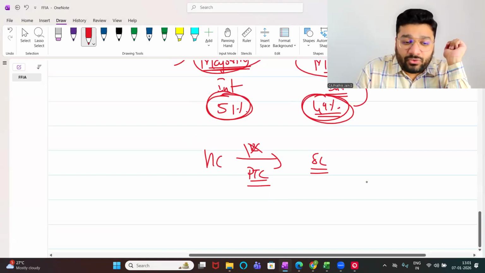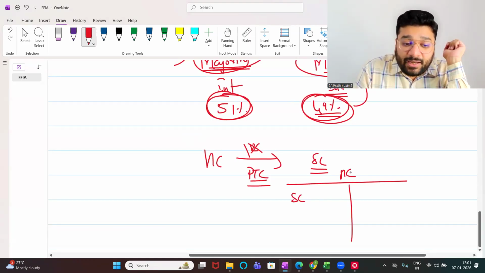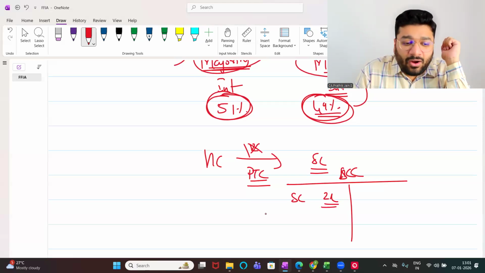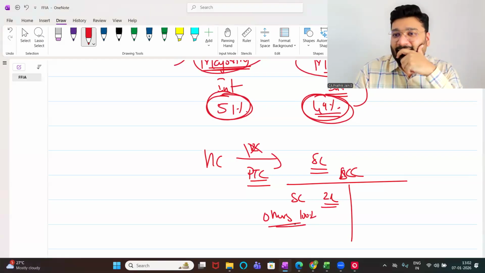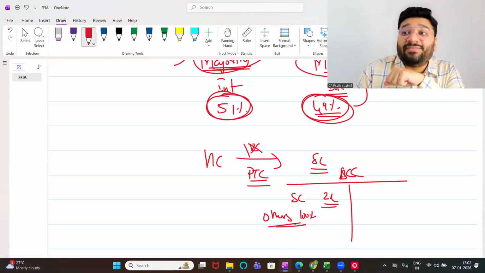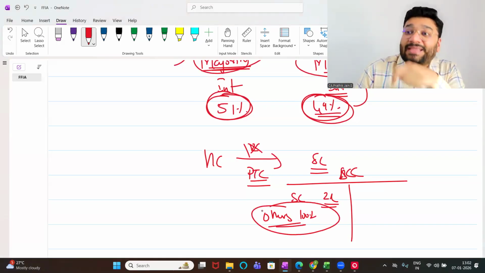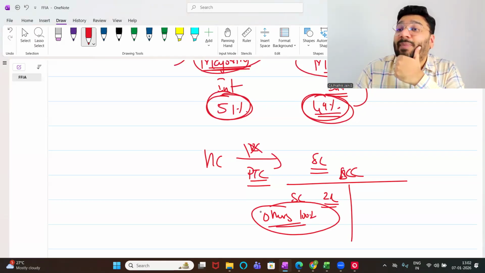So my question to all of you: the share capital of the subsidiary company is 2 lakh. Who is owning these shares? Others. 100% of the shares are held by others. There is no majority with the holding company. So who is major here? Others are major, but still we call them minority. Got it? Not got it? Now, what is the difference?